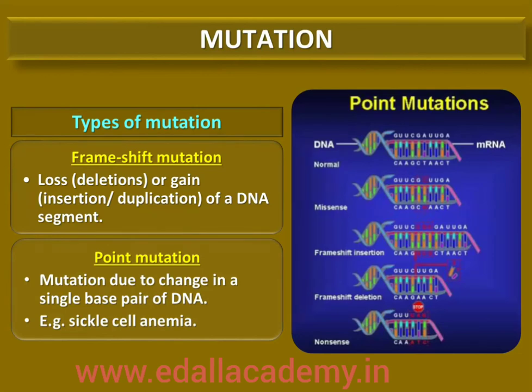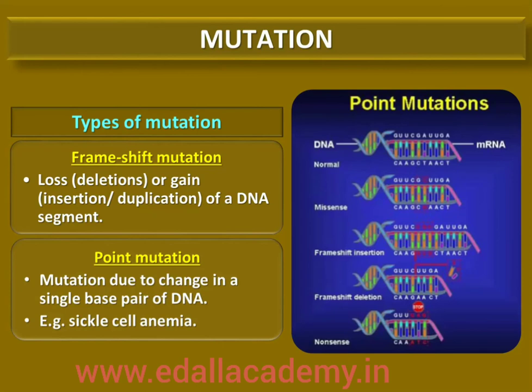Muton is the smallest segment of genetic material affected by mutation, or it can also be said that the smallest gene affected by mutation is muton. Recon is the smallest part of the DNA that can undergo recombination. A mutant is an organism carrying a mutated gene. In addition to the above, mutation also arises due to change in a single base pair of DNA. This is known as point mutation. A classical example of such a mutation is sickle cell anemia.